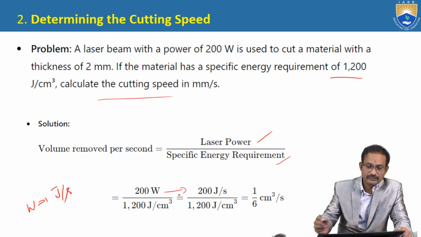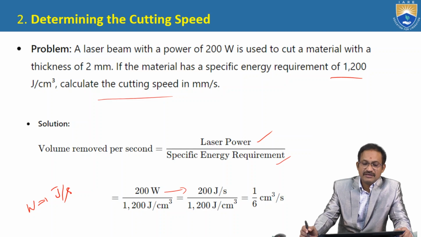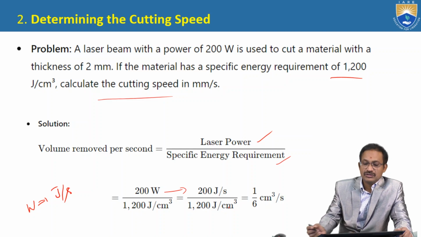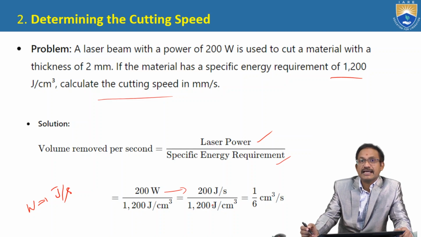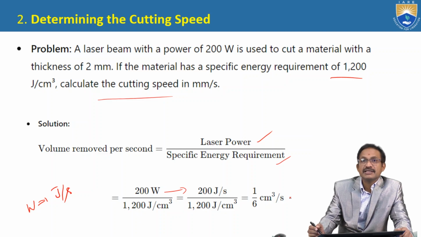And the specific energy requirement is given: yes, 1200 joules per centimeter cube. So joules get cancelled, and centimeter cube goes up, divided by second as usual. So this value is 1 by 6 cubic centimeters per second.